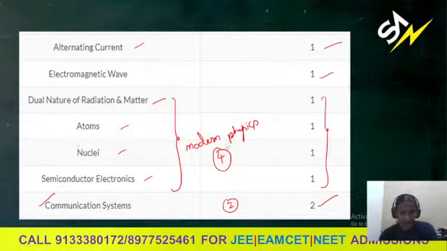So last, modern physics, and actually communication systems. Sometimes they ask the questions all together. Modern physics plus communication systems as 4 marks. But we need to give the priority to communication system plus digital electronics. Expected number of questions like 2. So if we take the whole units under modern physics along with communication system and digital electronics, overall we can expect 4 to 6.